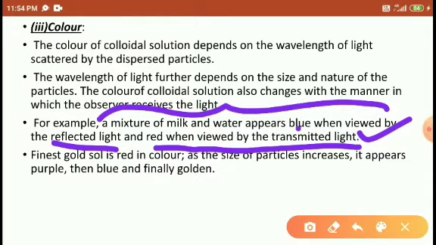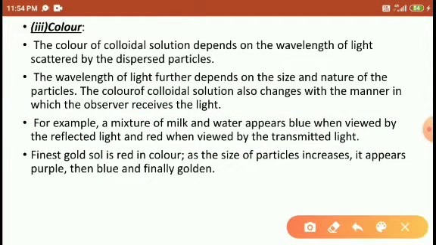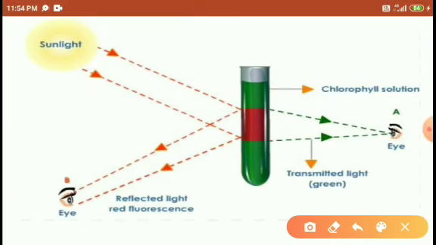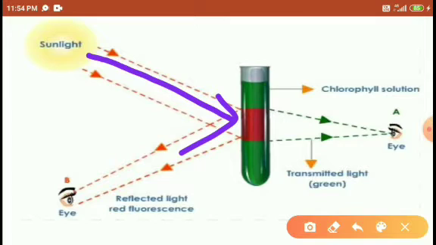When a mixture of milk and water is viewed, its color is different in reflected light and in transmitted light. Right, students? So why does it happen? Look at it, I will show you one example here. When we pass sunlight over this solution, this is a chlorophyll solution, which contains colloidal particles. So the colloidal particles are visible here. The light is incident on this test tube.